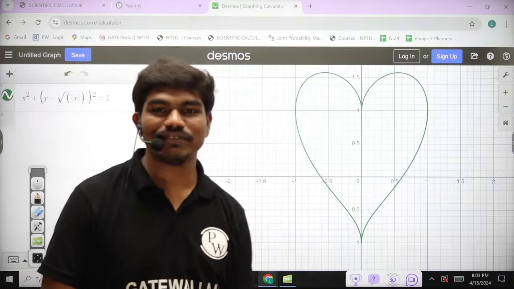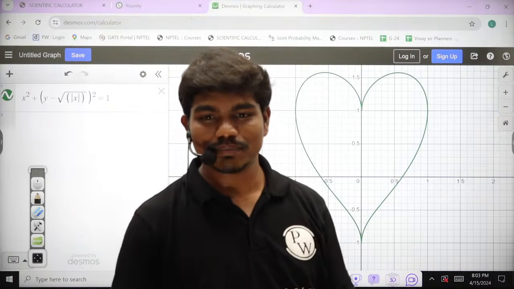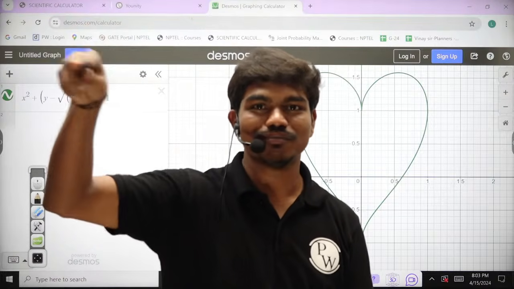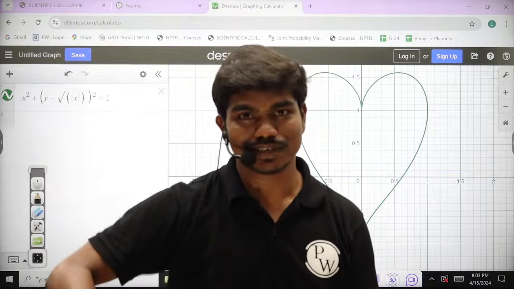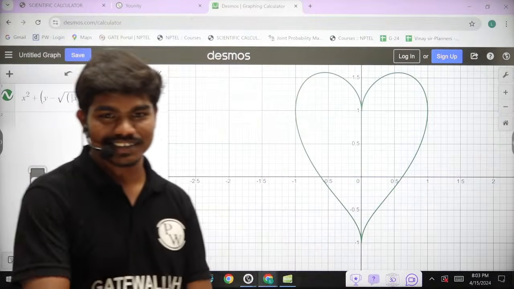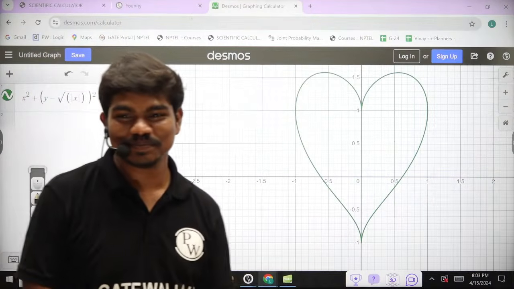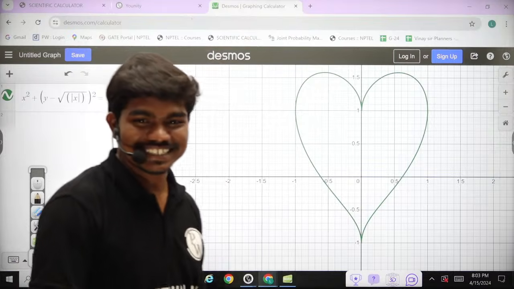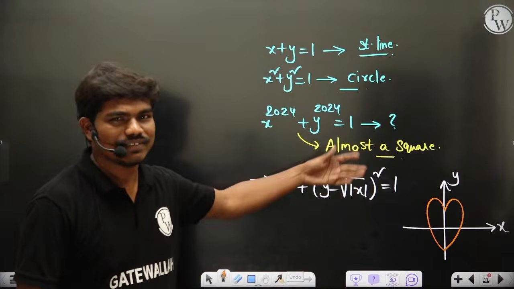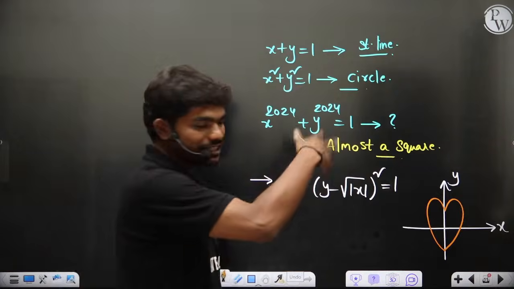Clear? So next time when you meet a person from a mathematics department, you write the bracket x square plus y minus root of mod x, whole square is equal to 1. Close the bracket and you write u. Then people understand what you're telling. Clear? Good? So let's get back into the matrices stuff again. Anyway, daily we'll spend some 5 to 6 minutes on these things.